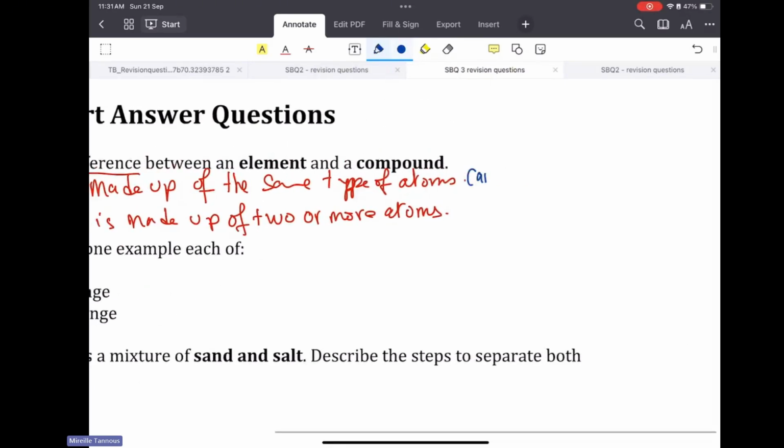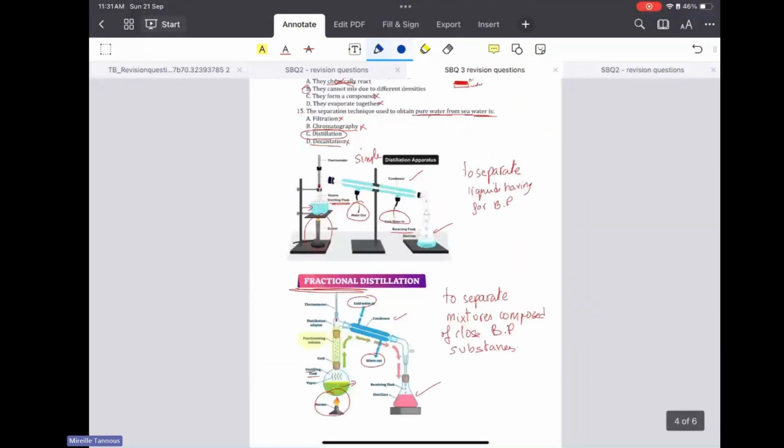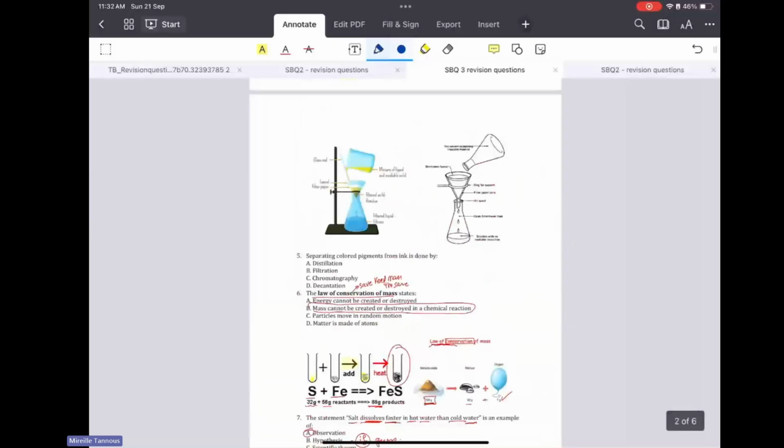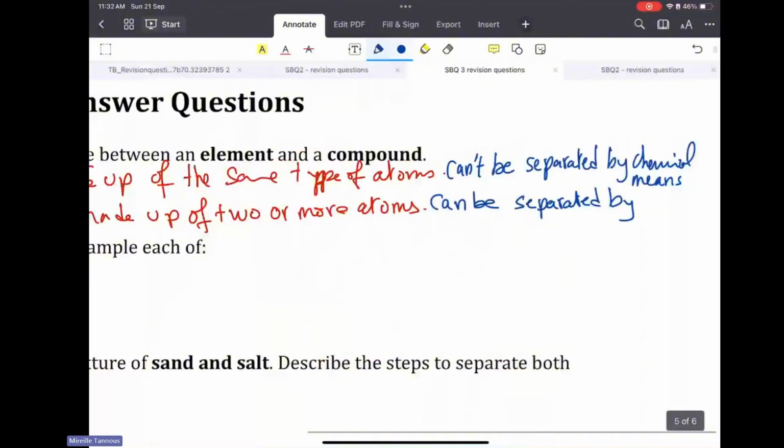Now, I'm going to add to this. An element can't be broken down or separated by any chemical means, meaning in a chemical reaction. But a compound can be broken down and separated, but the separation must be done chemically. What do I mean by chemically? Not by these separation techniques that I am showing you over here. So this one can be separated by chemical means.